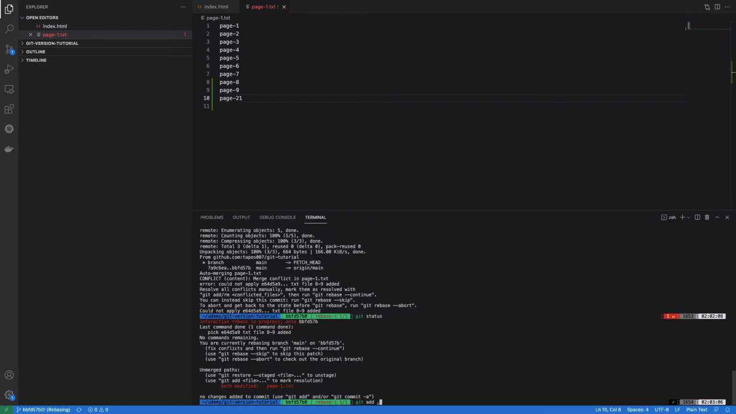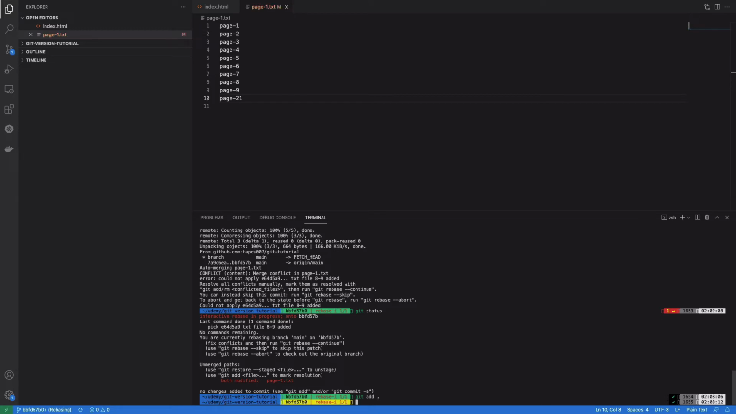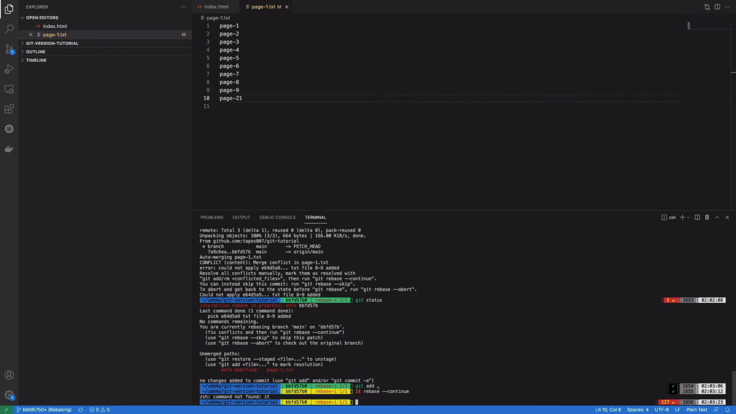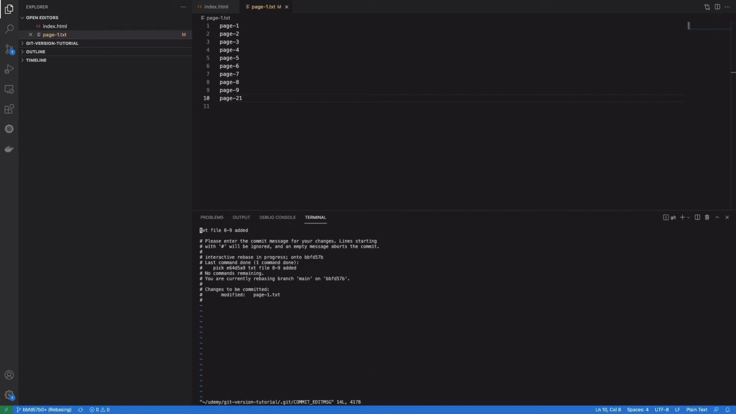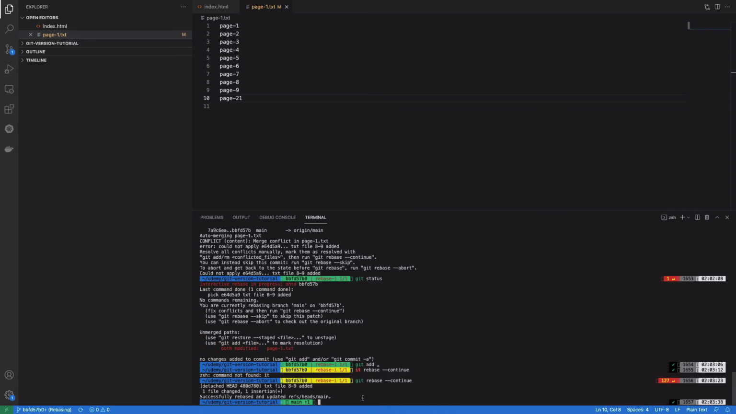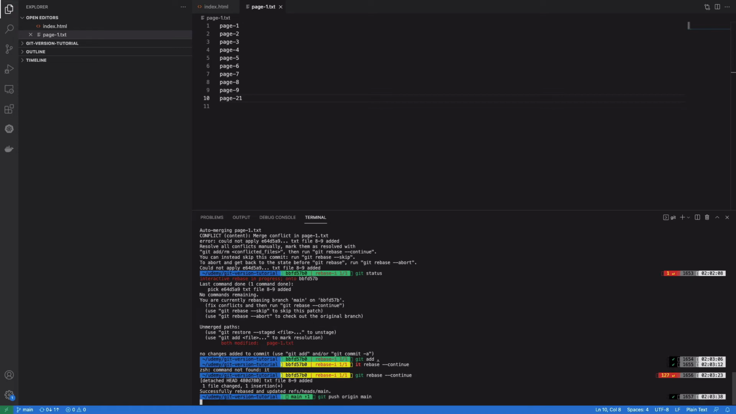I add this file. Without committing this file, I need to run the command git rebase --continue. Sorry, git spelling mistake. Git rebase --continue, and they're showing us the message "txt file 8 9 added". So I click OK, no problem. So again, without committing, I run git push origin main.